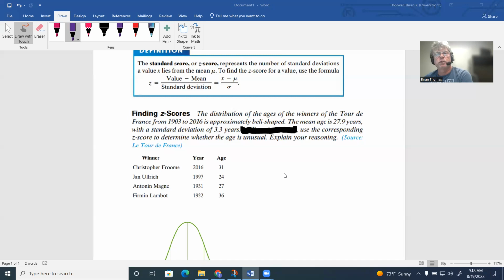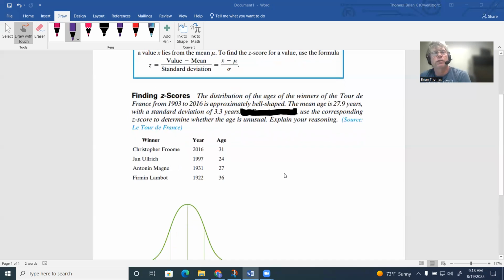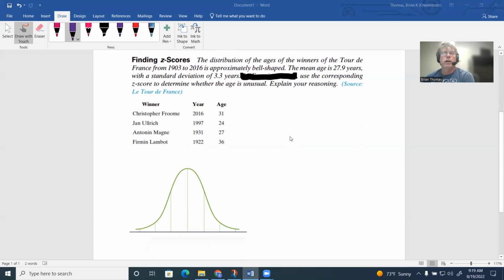So the distribution of ages of the winners of the Tour de France from 1903 to 2016 is approximately bell-shaped. The mean age is 27.9 years, with a standard deviation of 3.3 years. Use the corresponding z-score to determine whether the age is unusual or not. So if we do that, the mean would be 27.9. If we go one standard deviation to the right, let me find a calculator.